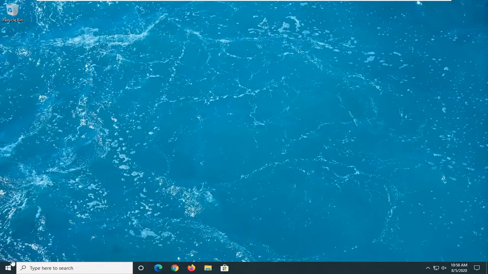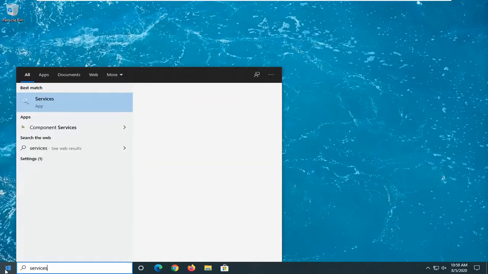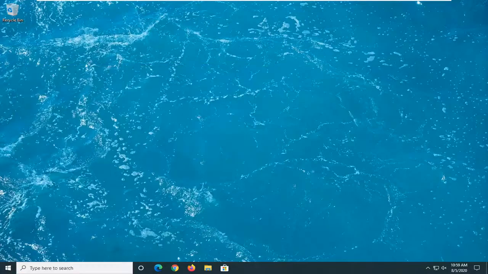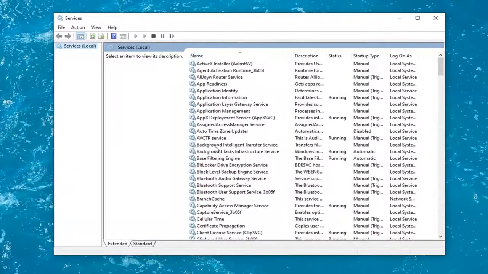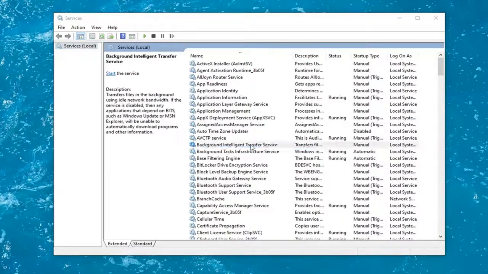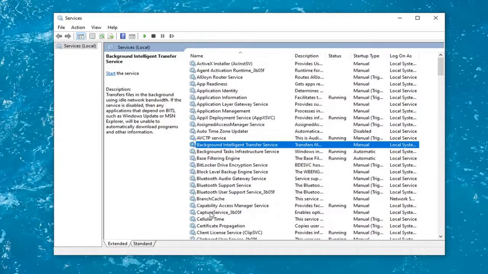So first thing I'd suggest would be to open up the Start menu, type in Services. Best match should come back with Services listed right above App. So go ahead and left click on that. First, locate the Background Intelligent Transfer service and double click on it. If service status says running, you want to stop it by selecting the stop button. You can see it's already stopped in my case, so I don't need to do that. And then once it's done, you'd select OK.